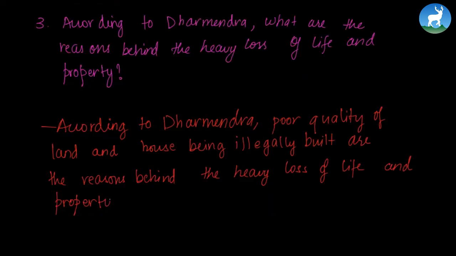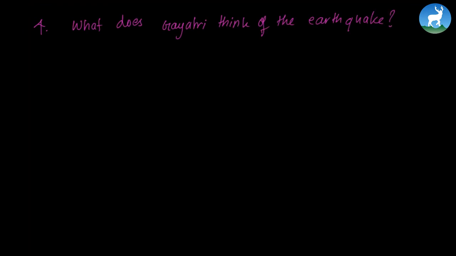So let's write it down. According to Dharmendra, poor quality of land and houses being illegally built are the reasons behind the heavy loss of life and property. The final question is, what does Gayatri think of the earthquake?